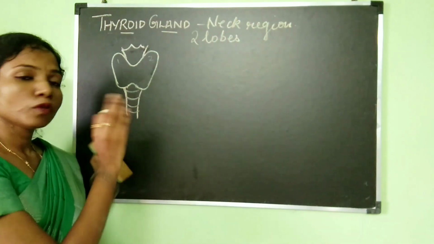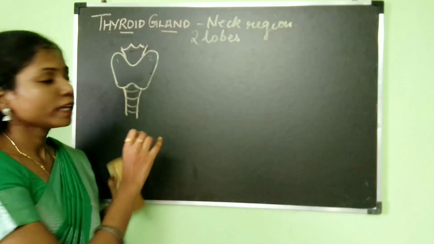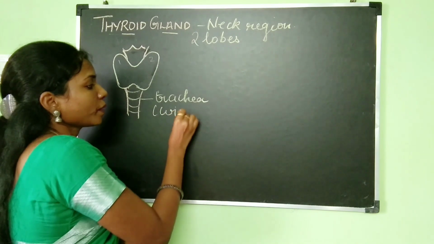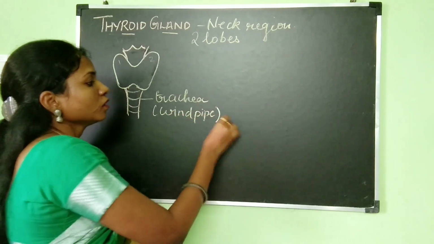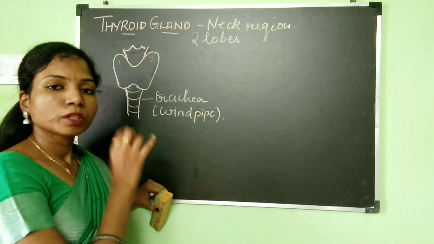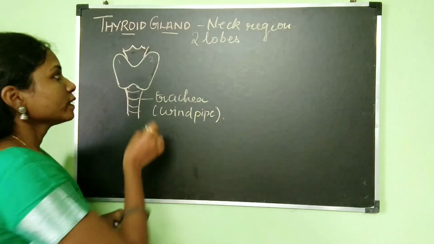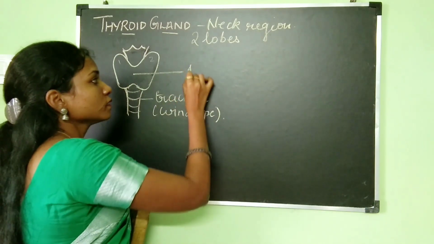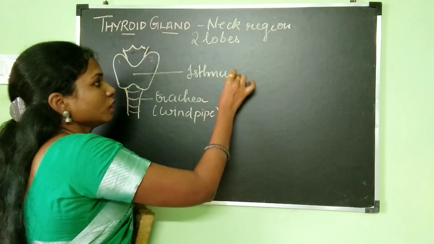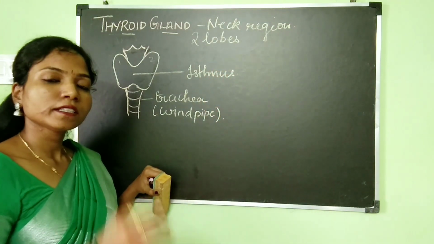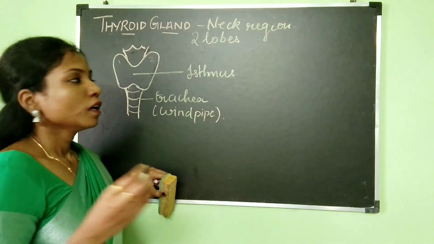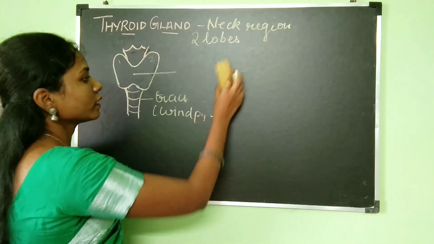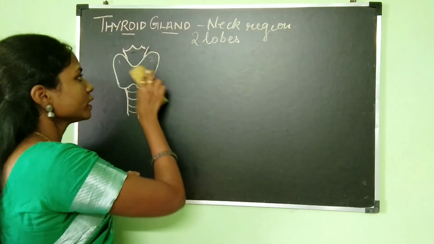The two lobes are located on either side of the trachea. What is the trachea? The trachea is the windpipe. These two lobes are connected by a band of tissue which is known as the isthmus. Inside this thyroid gland there are going to be a lot of follicles.